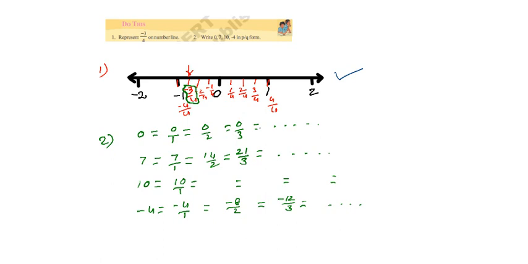So I think you have understood this. In this way, we may write natural numbers, whole numbers, and integers in the form of p by q in several ways. You may try these in your notebook, and write the examples that we observed in this video. You may try the third question of Do This, that is in our textbook. Already I posted it. Okay, thank you.